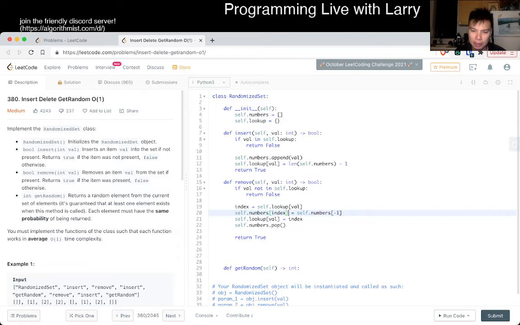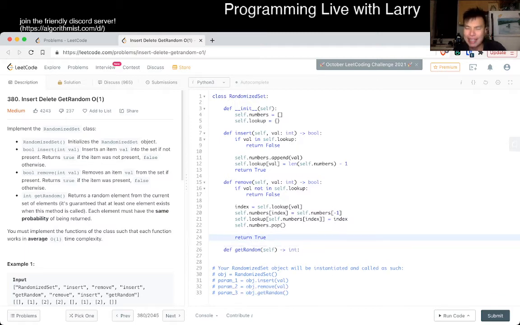So yeah, it's just this thing. And I think now we should be good. And here, I don't think I have to do any proofs now. You can see that here push is O of 1 and pop is O of 1. And random becomes easy because it's just a random number from numbers. And I actually forget, I think there's a random element function in Python that I always forget how to pick. There are a couple, like int or getint or something like that. So I just never remember.